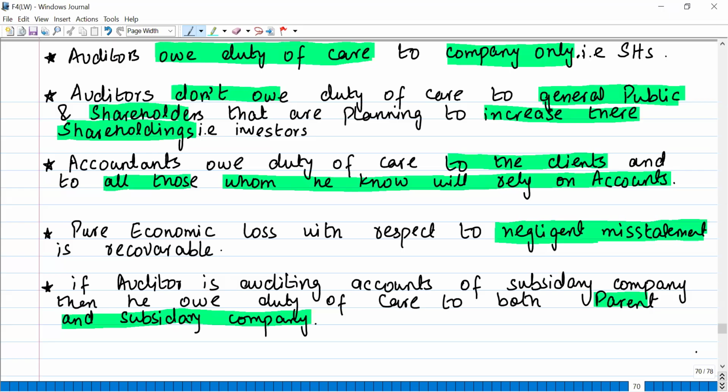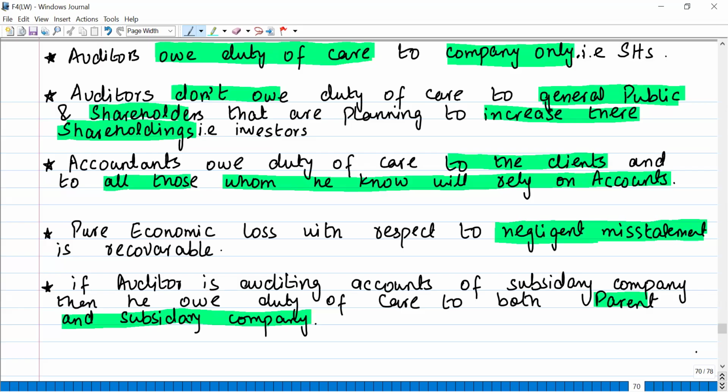Okay. Accountants owe duty of care to the clients and to all those whom they know will rely on accounts. In the case of accountants, first of all, they owe the duty of care to their clients, right? And to all those whom they know will rely on the accounts. If the accountant knows that this person can rely on my accounts while making this decision, then the accountant owes duty of care to that person.